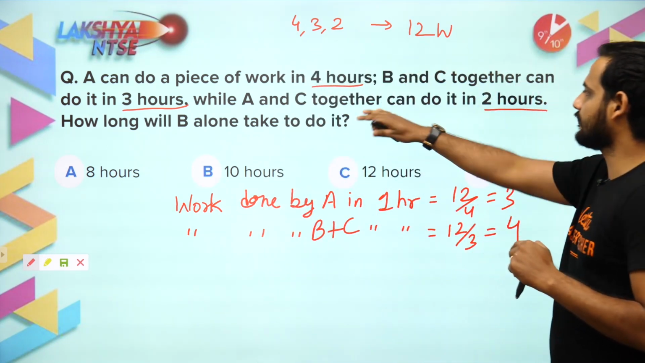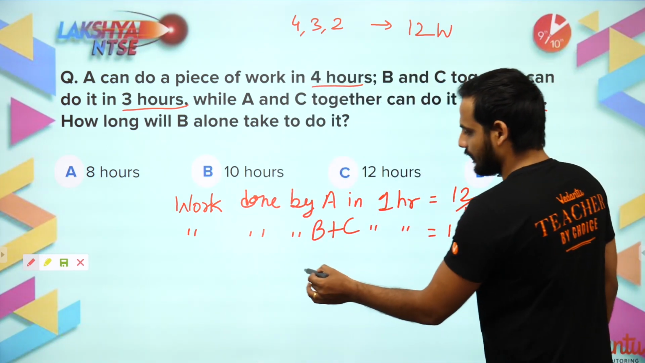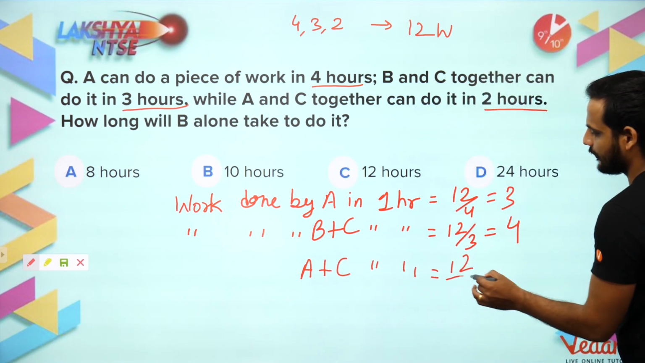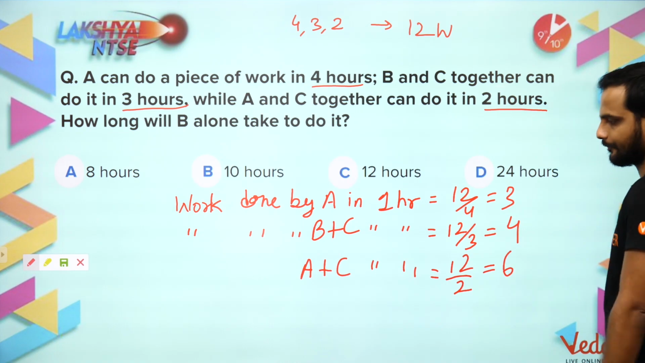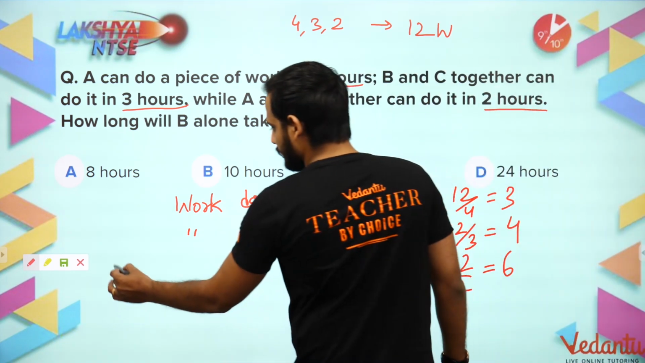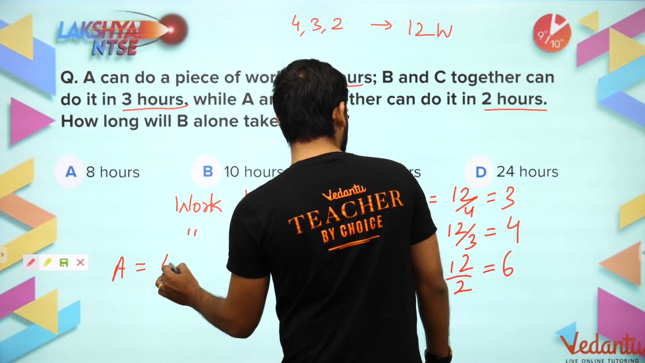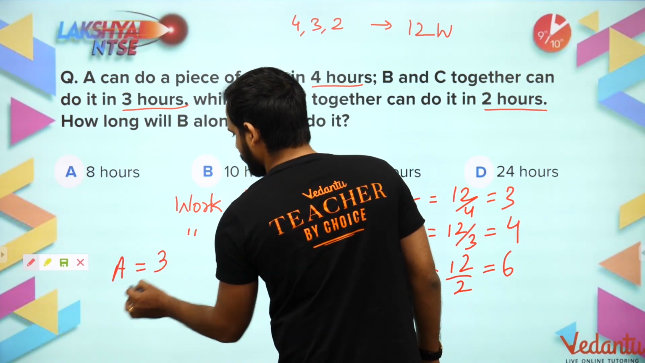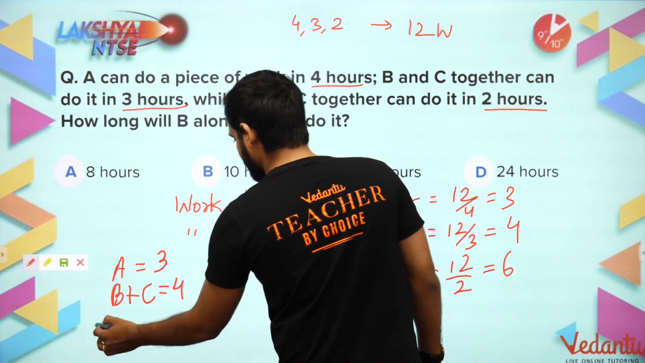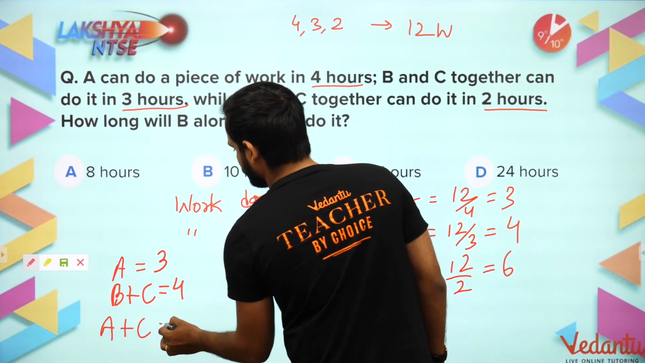Now the next thing they have told is that A and C together can do it in 2 hours. So in 1 hour, how much will A and C do? 12 by 2, which is equal to 6. Out of all this I have got 3 basic pieces of information: A is equal to 3, B plus C is equal to 4, and A plus C is equal to 6.